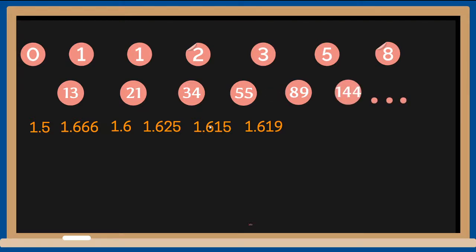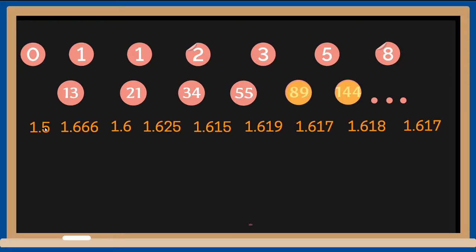Then it keeps going. It's an infinite series. So anyways, let us continue taking the quotient. 55 divided by 34, that will be 1.617. 89 divided by 55, 1.618, and 144 divided by 89, 1.617. Students, look at all these numbers. Do you see that it is all almost coming to 1.6 something?